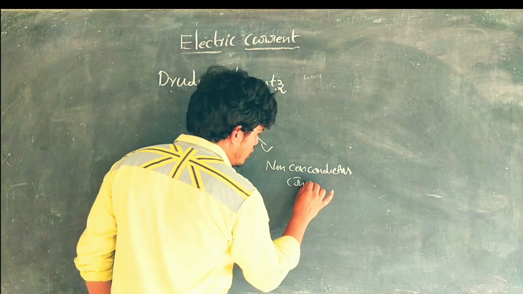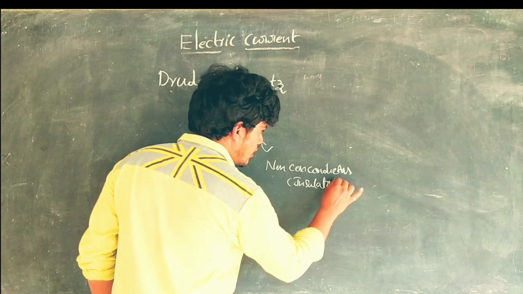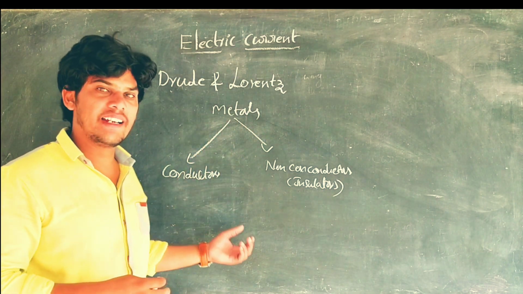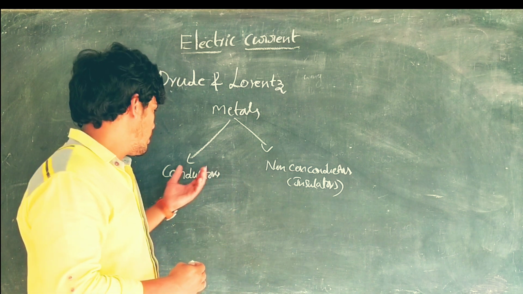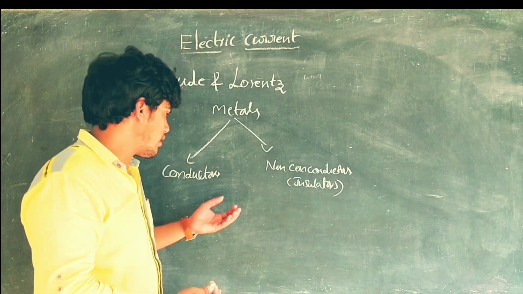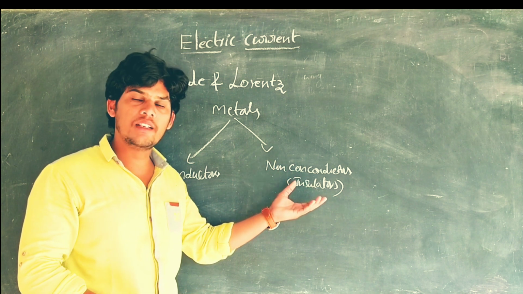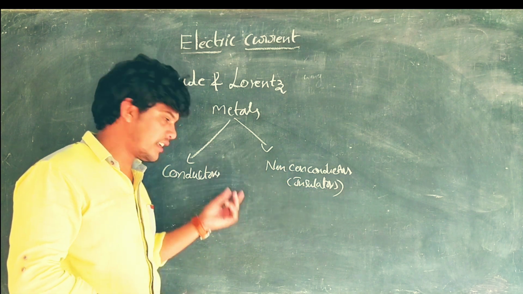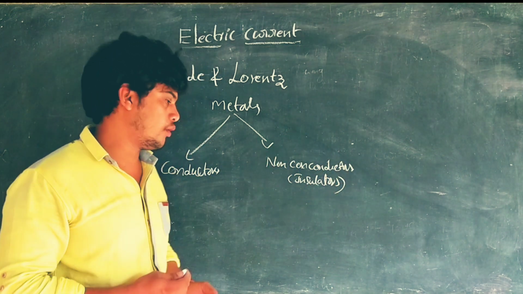Non-conductors or insulators. So there is another group, semiconductors. It is not important to discuss now. Semiconductors means the metals which do not possess the complete characteristics of conductors and are not completely insulators. They are called semiconductors. So these two points are important to discuss now.